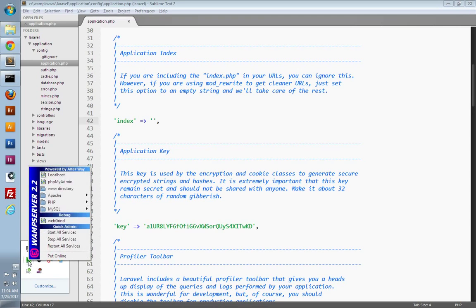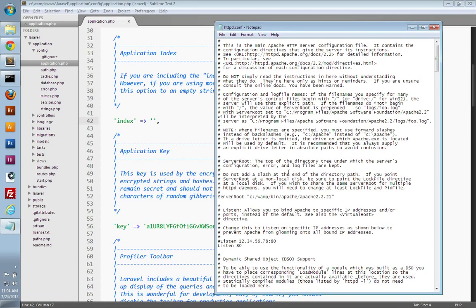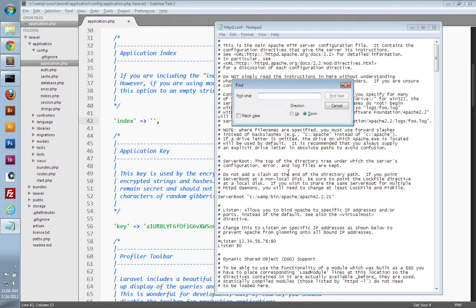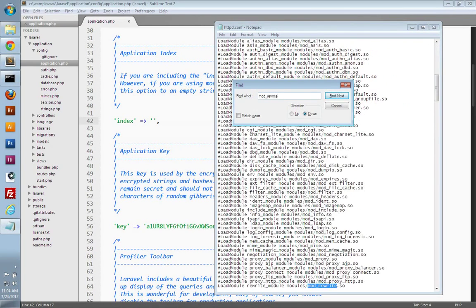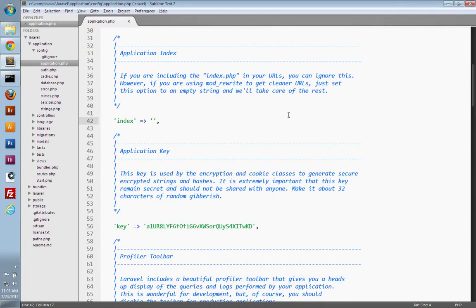You just click on your WAMP icon, go to Apache, and they give you access to that httpd.conf file here. You'll want to be careful in this file, but if you hit Control F, you can search for the word mod_rewrite, and you'll see that module being loaded or not loaded. If there's a hash or a pound symbol in front of it, that means it's not loaded. You'll want to remove it and load this module, save the file, close it, restart Apache, and you should be good to go with mod_rewrite.